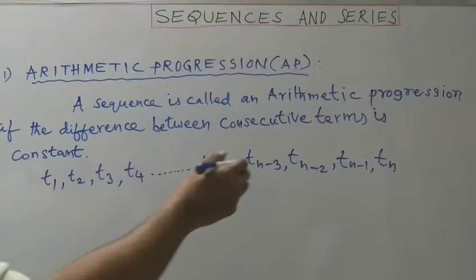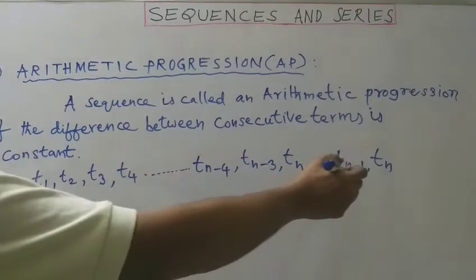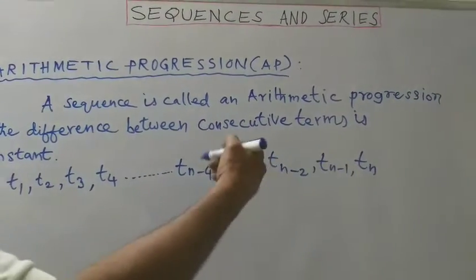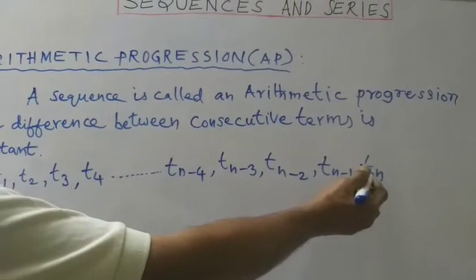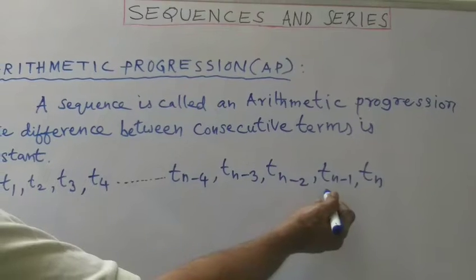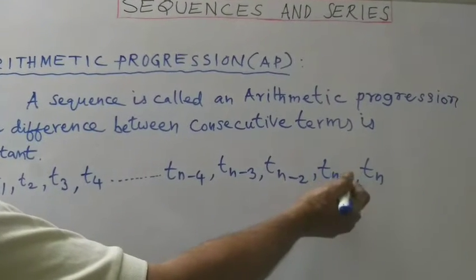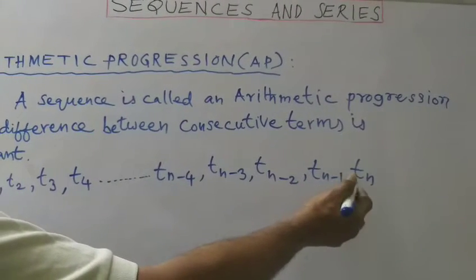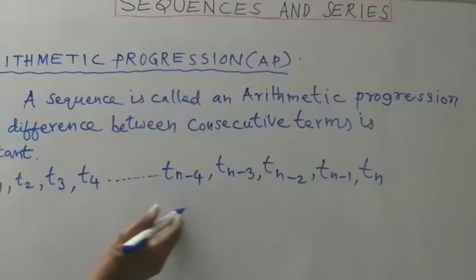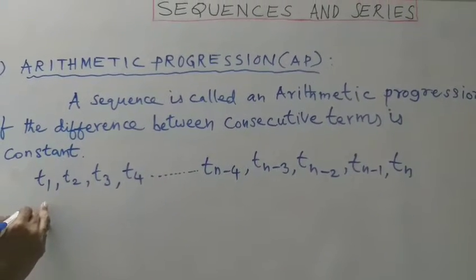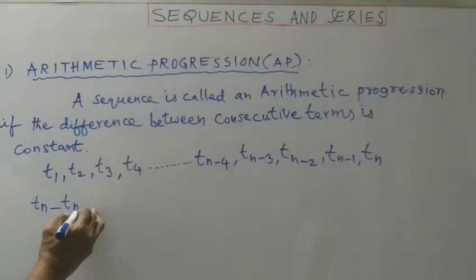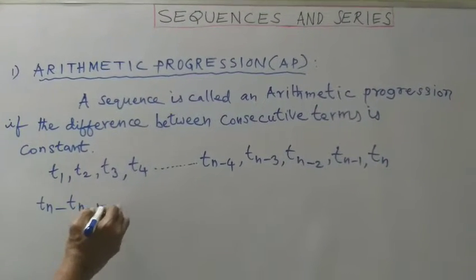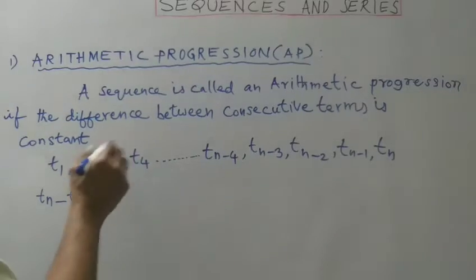Now we take the difference from right to left. The first one is Tn, the second one is Tn minus 1. Now we take the difference of these two terms: Tn minus Tn minus 1 is equal to what?